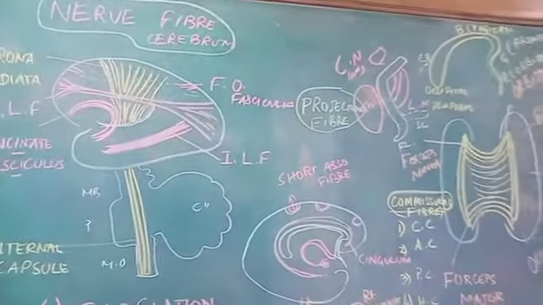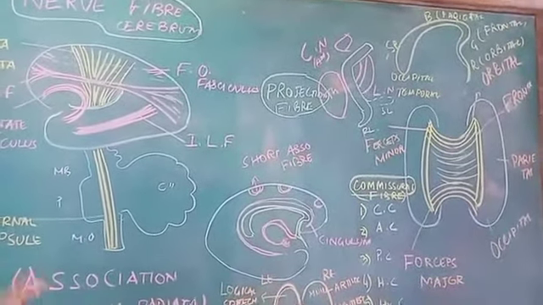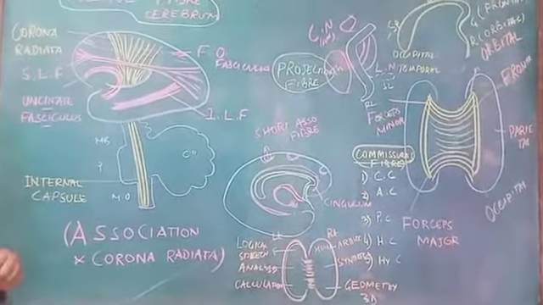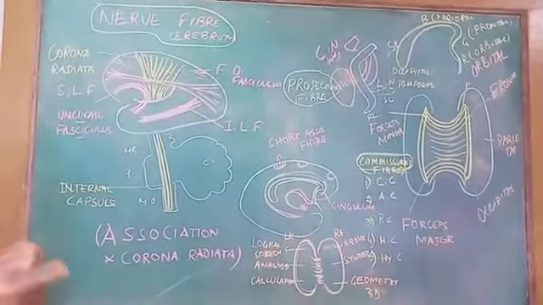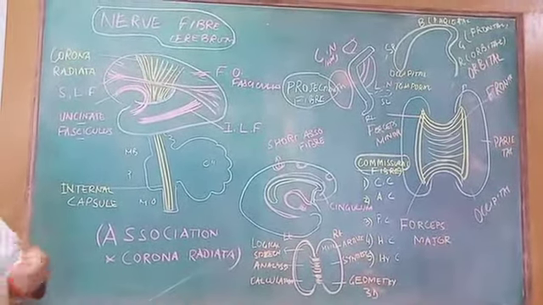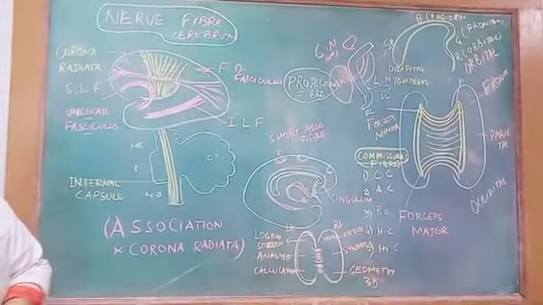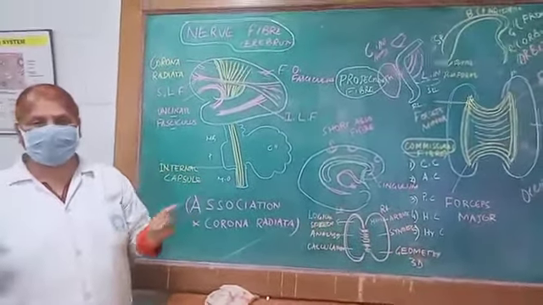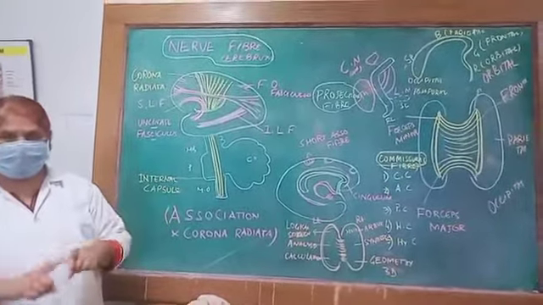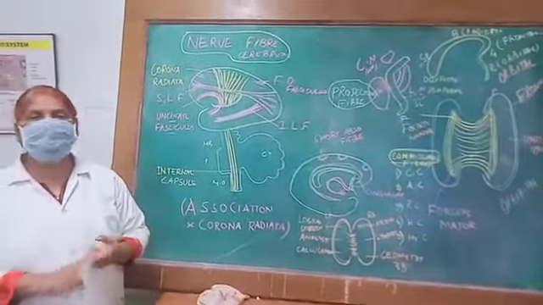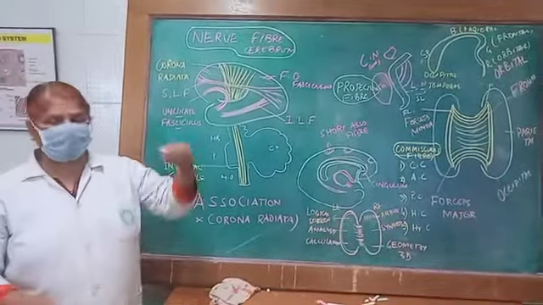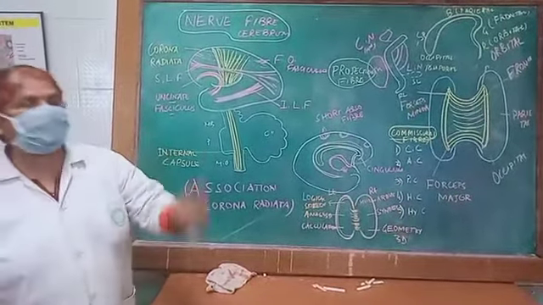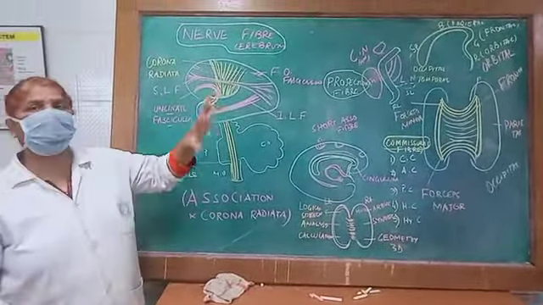Now if I give an example of a house, I have two flats on the same floor. In a single flat, if I have communication between the rooms, like the dining room to the bedroom, the dining room to the kitchen, these are all inside the same flat. So these are the association fibers. Now if the two bedrooms of the two flats are being connected, the two dining rooms of the flats are being connected, two kitchens are being connected by fibers, this is called commissural fibers. Now if I drop a letter back towards the floor, that will be my projection fibers. The brain is also doing the same functions.